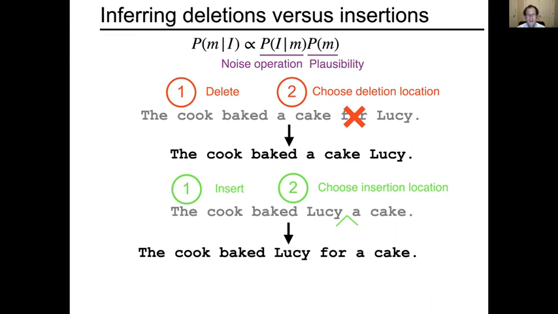A natural thing to imagine is that, well, there are 7 positions that you could insert something, either between 2 of the words or at the beginning or at the end. And so maybe a uniform distribution over insertion locations might be, once again, 1 in 7. But now there's a third thing that has to be hypothesized, which is what gets inserted. And you can imagine the vocabulary size is very large.